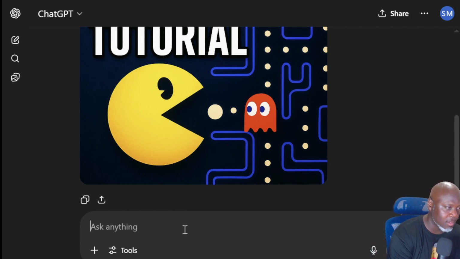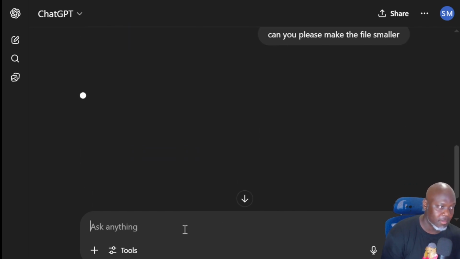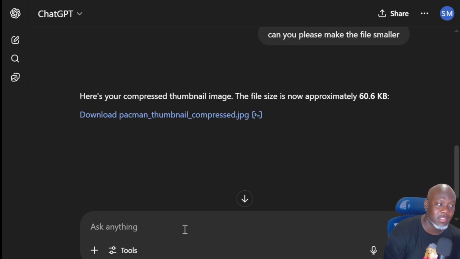Can you make the file smaller? I don't know, people say please to ChatGPT. I don't know why, but we're gonna do that. Can you please make the file smaller? Because when you're doing a thumbnail, it has to be a small file. Now it gave us a compressed thumbnail image.